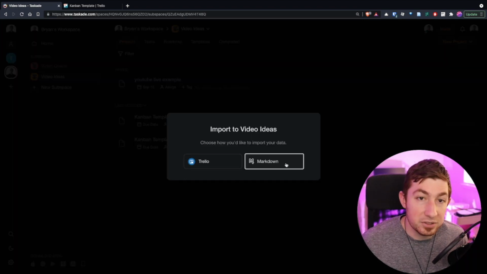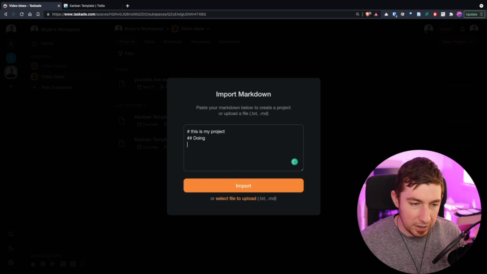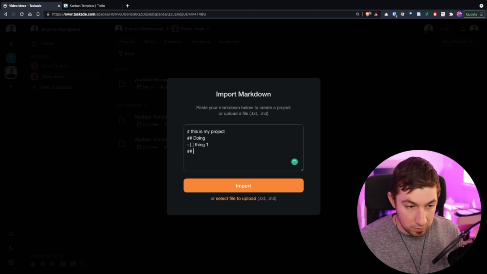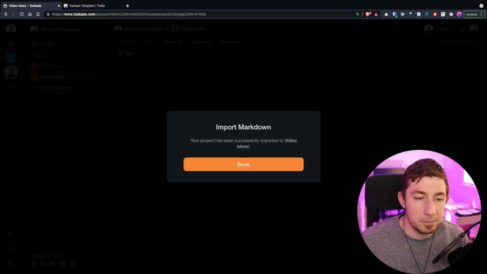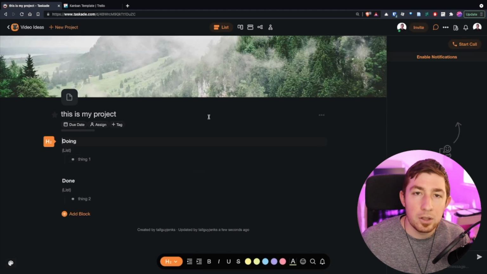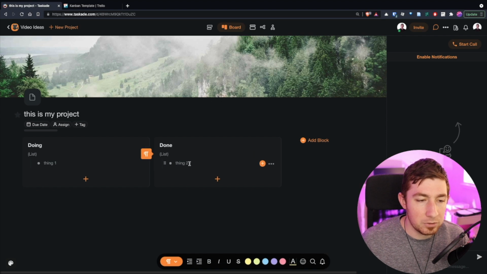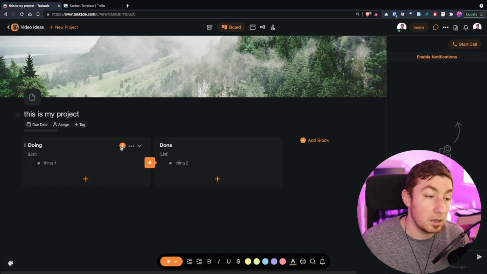Okay, simpler example. Let's just type something. So let's say, this is my project. And let's just do doing, and we'll put, I don't think we can have spaces. We'll add a task, thing 1, and then done, and we'll add thing 2. Let's see what this does. Some headings, some tasks. Okay. So the H1 became the project name, the H2s became actual headings, lists, and then I actually got these list items here added inside of the headers.